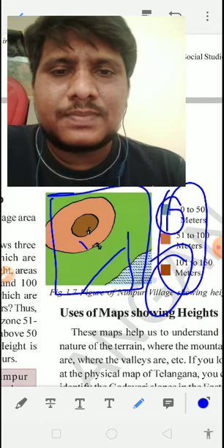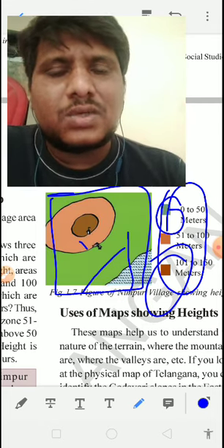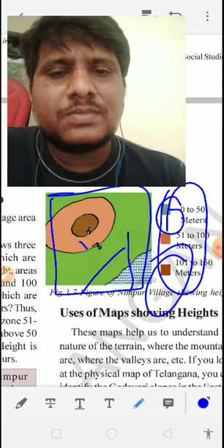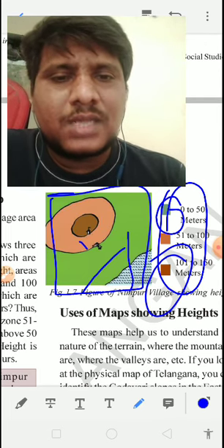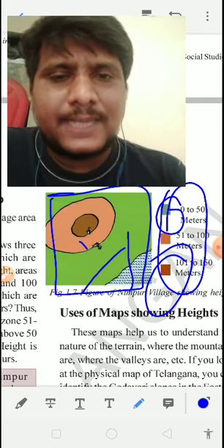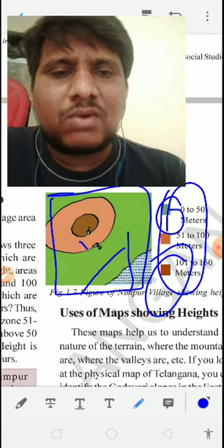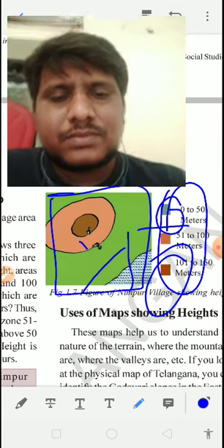It's impossible, no? That's why whatever you have shown on the map, you have to write in the index. Then only can another person understand what we have represented.